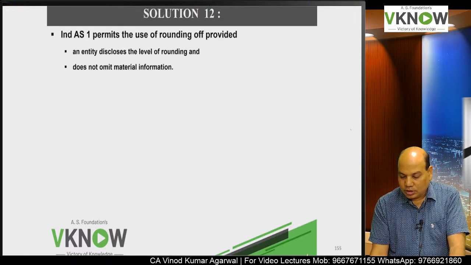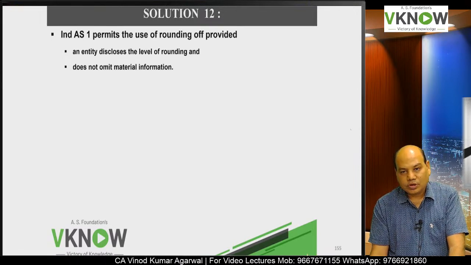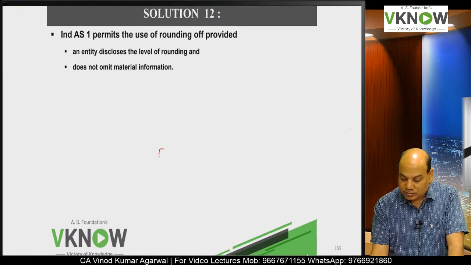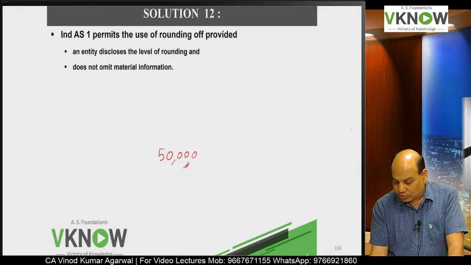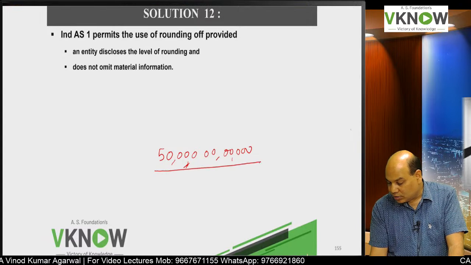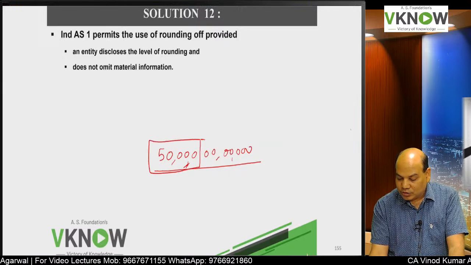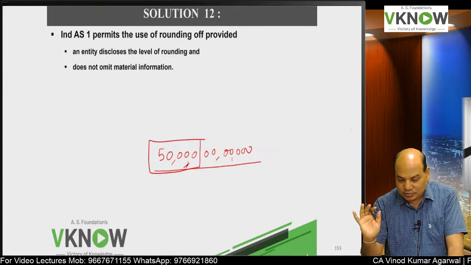So Ind AS 1 permits the use of rounding off. Rounding off is allowed, otherwise the number will become very big. Reliance company has, suppose, a profit of 50,000 crore rupees. If you write such a big number, it is very difficult to understand. So they can write rupees in, say, crore. So 50,000 crore is the profit, easy to understand, allowed.